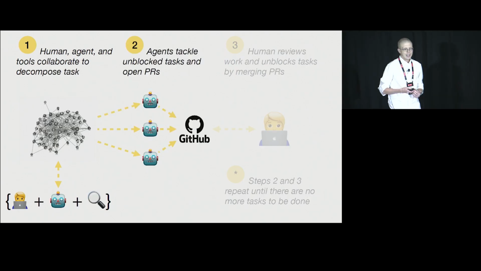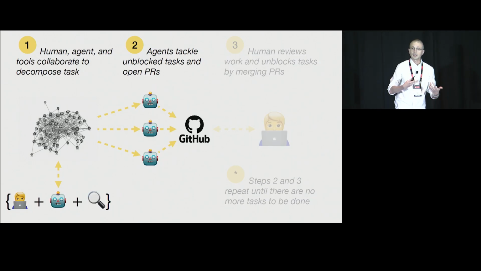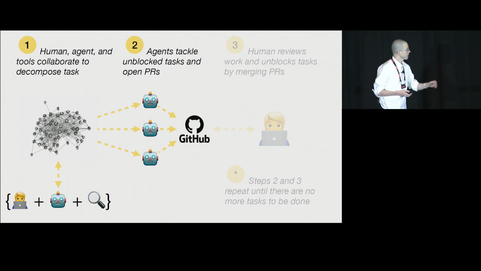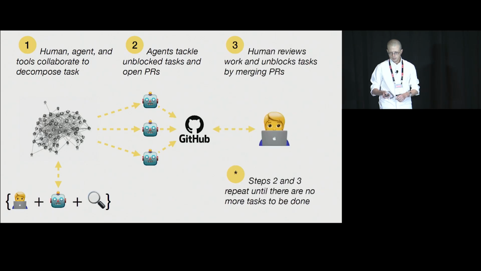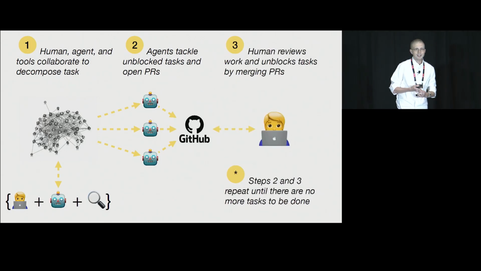And then from there, you can have agents tackle unblocked tasks and start to open up PRs. All they have to do is look for one of these nodes on these task graphs that has no incoming edges. If we've done our job correctly, as we design a task graph, it should be a directed acyclic graph, and this becomes very straightforward. The agents go off in parallel, they make their modifications, they open up a PR, and then the human works on reviewing that and unblocking future tasks by merging that PR, or if necessary, starting to give feedback to the agents.